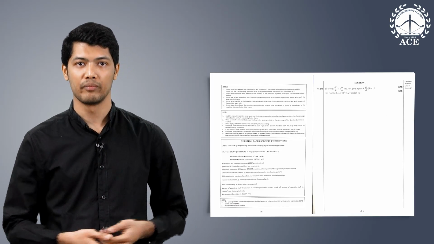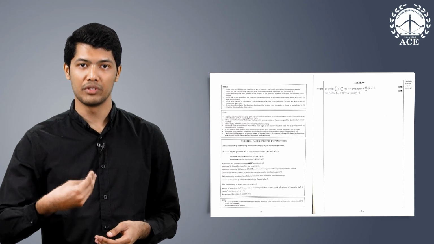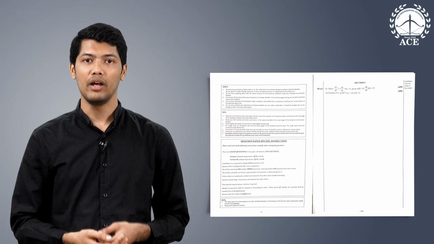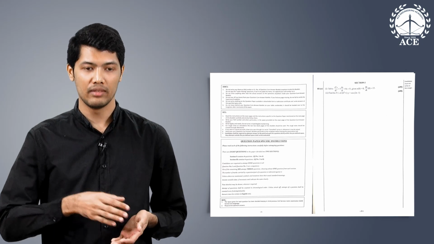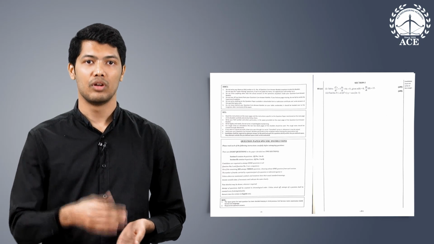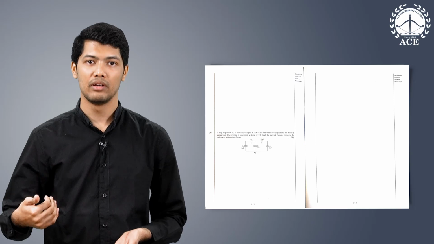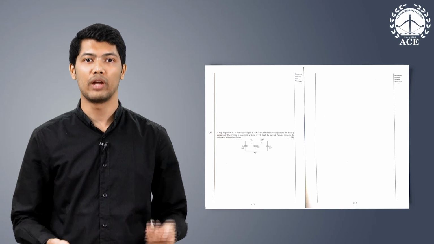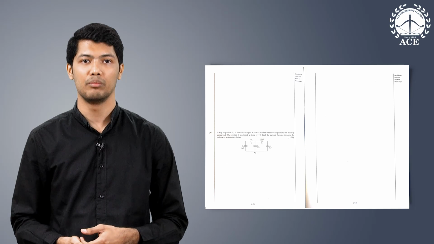In your QCAB format, you will be given a question paper of this kind. Here you can see there is question 1A followed by some empty space, and you have to write your answer in this empty space. Now this is question 1B, followed by some empty space, and you have to write your answer in this empty space provided.